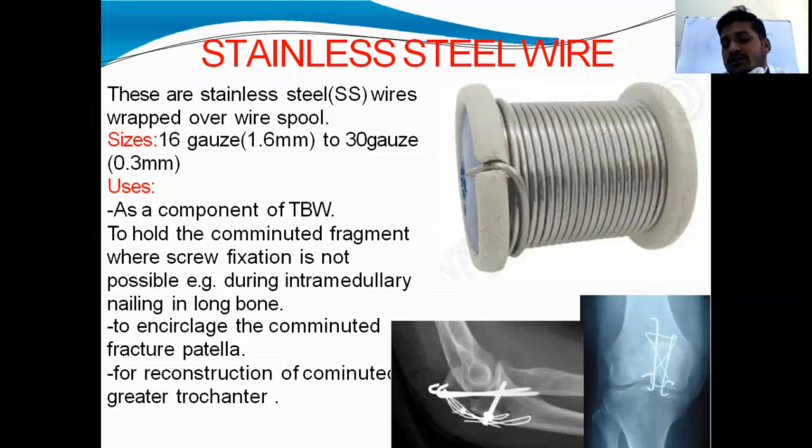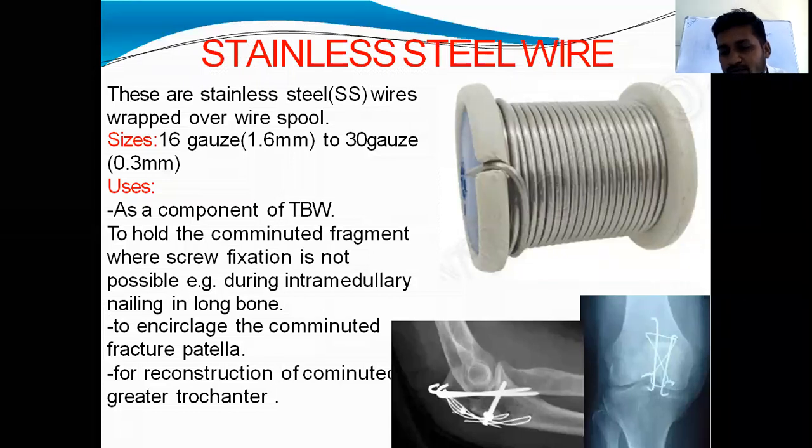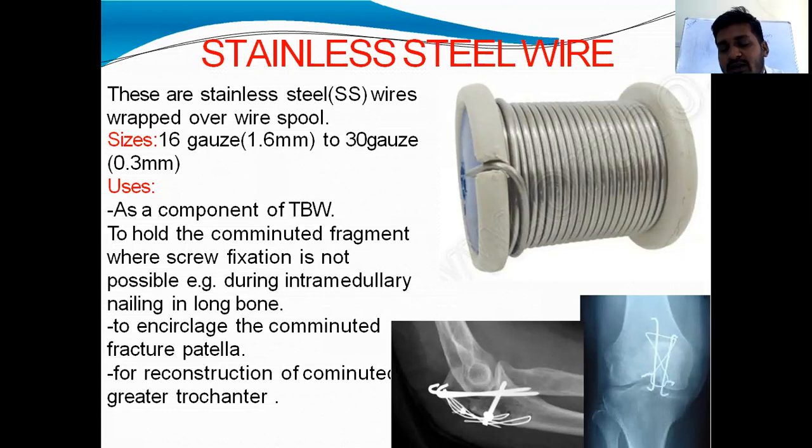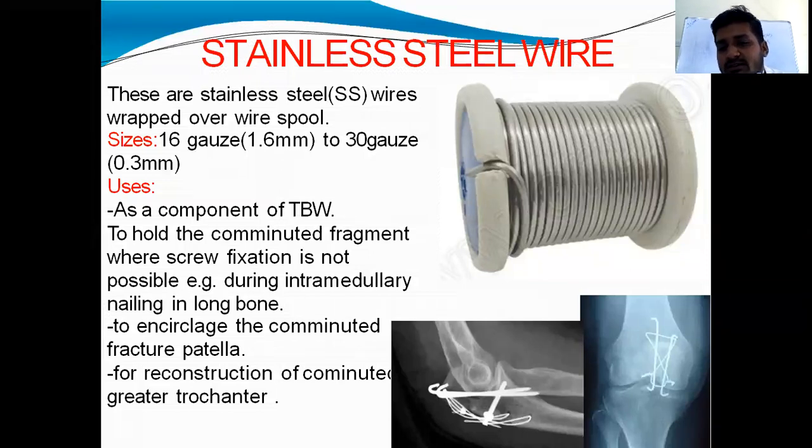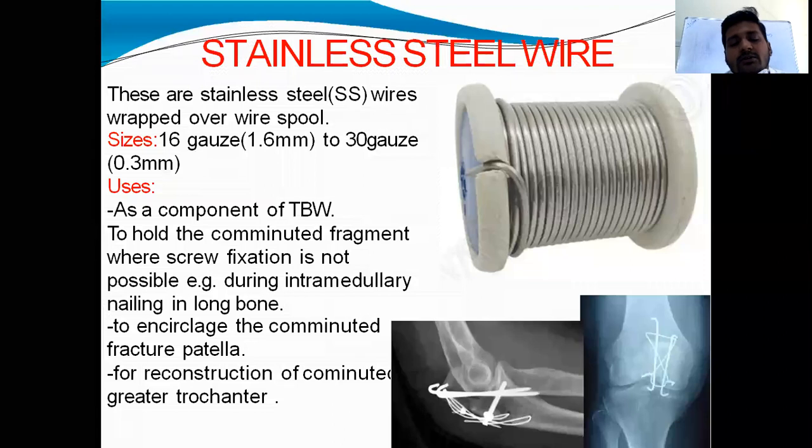Where all can you use tension band wiring? Patella fractures, olecranon fractures, medial malleolar fractures, and greater trochanter of femur fractures. You can use tension band wiring, and in proximal humerus, greater tuberosity fracture.